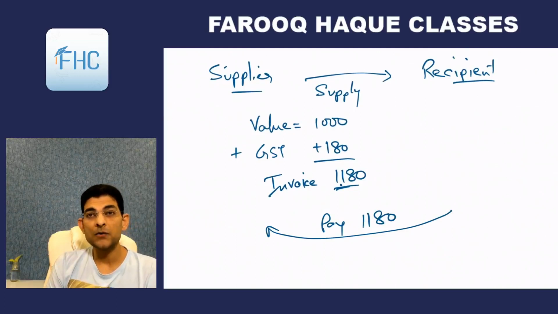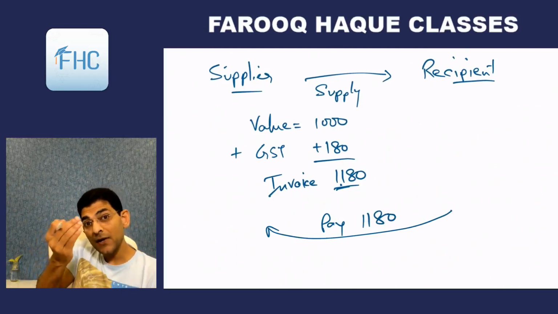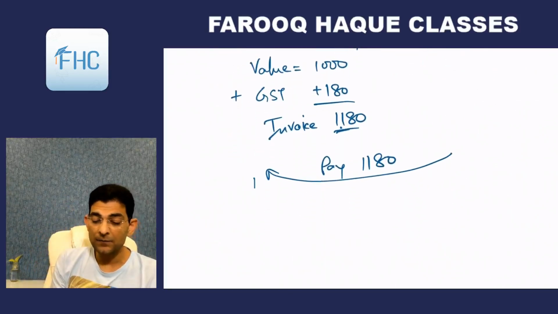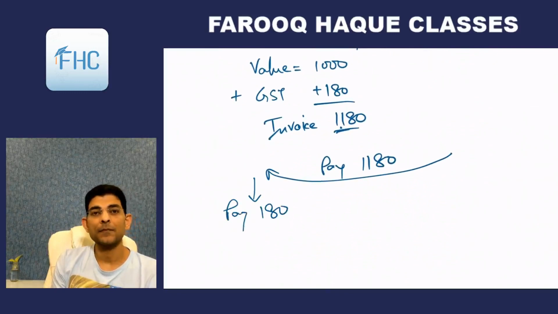Means what the supplier is doing? Supplier is imposing 180 rupees of GST and recovering it from the recipient. And after it is recovered, he will pay this 180. Now don't go by my words that after recovery; this is on supply.